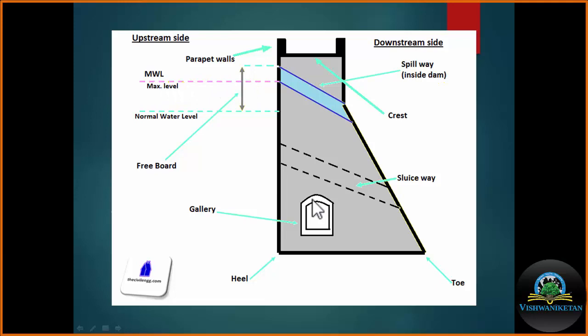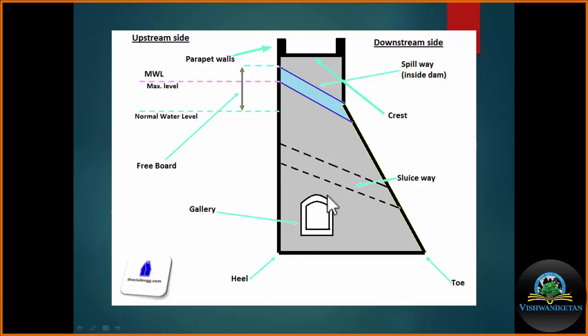The second important parts of the dam are the toe and heel. The toe is the part of the dam which comes in direct contact with the rocks on the downstream side, while the heel is the part of the dam which comes in contact with the rock towards the upstream side. The highest point in a dam is termed the crest.